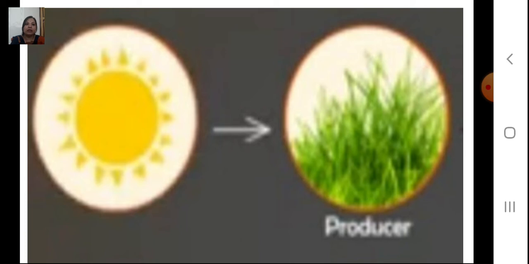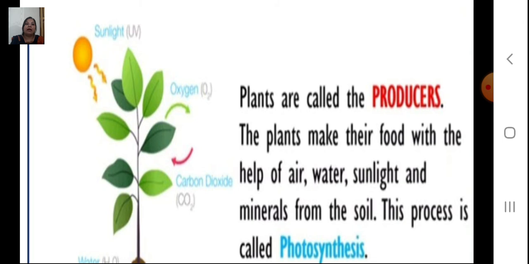We know that they produce their own food by the process called photosynthesis with the help of sunlight, carbon dioxide and water. Plants are called producers. The plants make their food with the help of air, water, sunlight and minerals from the soil. This process is known as photosynthesis.